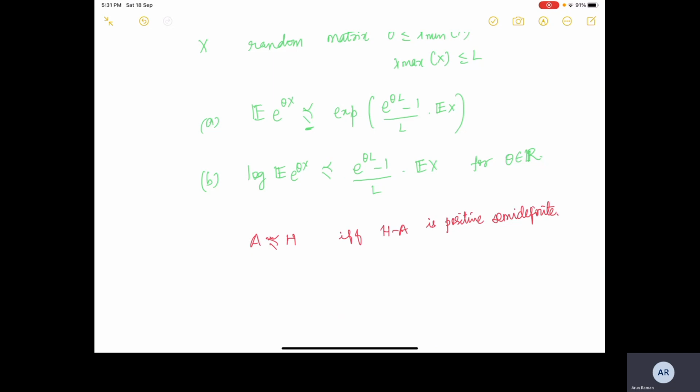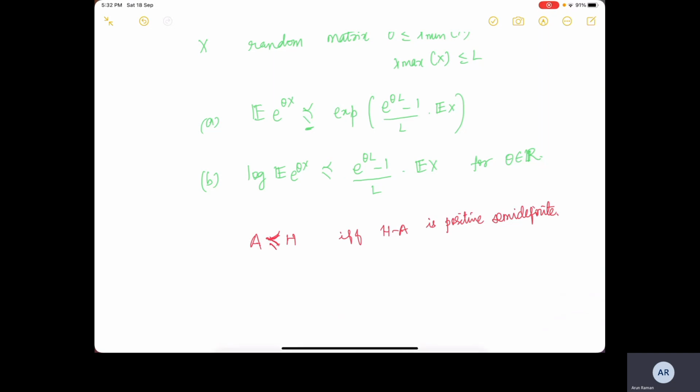Okay, so one can think about this as an order on the eigenvalues per se. If we consider A as a diagonal matrix and H also as a diagonal matrix, then when we subtract A from H, the eigenvalues are still positive. It's positive semi-definite. So we say that the eigenvalues of H are greater than or equal to the eigenvalues of A, then we will have H minus A as positive semi-definite. So this is one semantic issue.